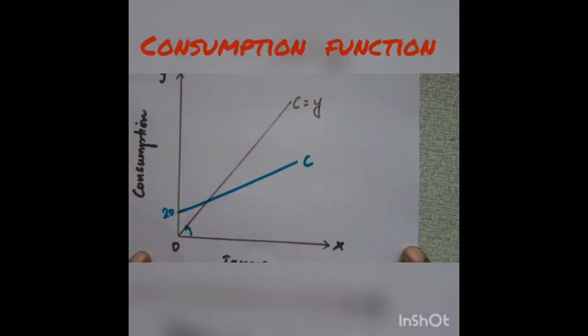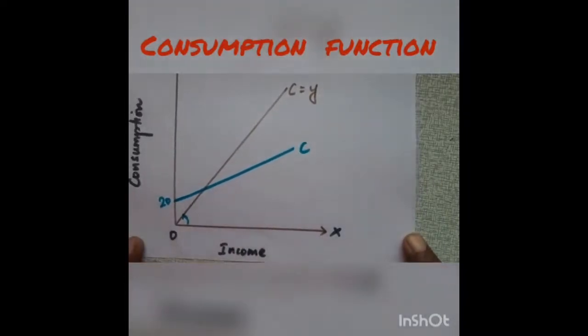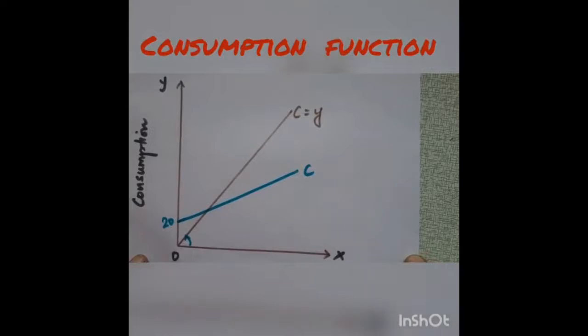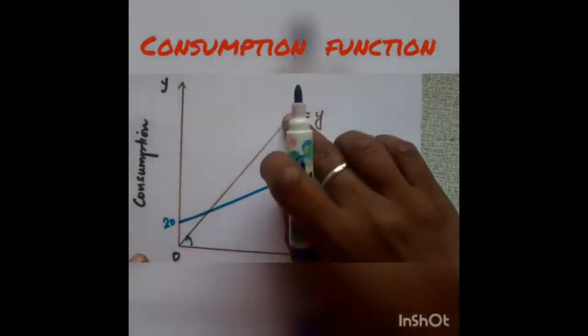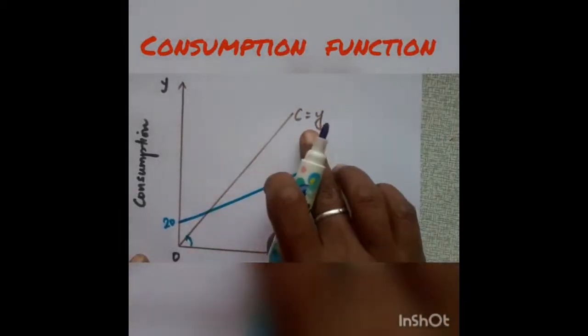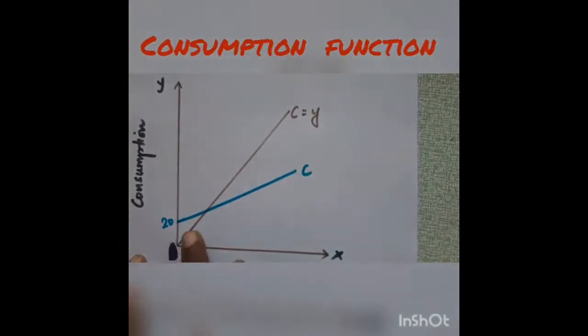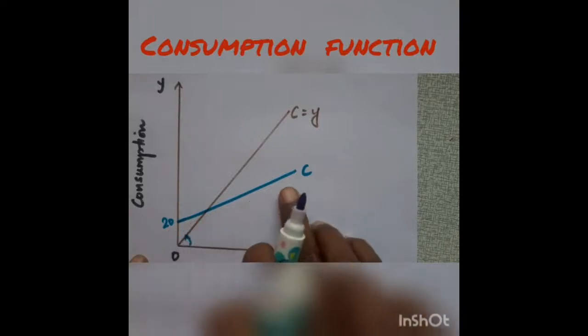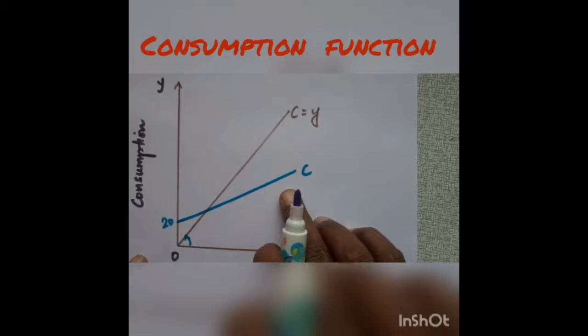Now let's look at the diagram. In the x-axis we measure income and in the y-axis we measure consumption. And this is the 45-degree line. It shows that at any point on this line, income is equal to consumption. And this C is your consumption curve. It starts from 20 and this 20 is your autonomous consumption. It is a linear consumption function, meaning it increases by the same amount, that is 50 units. And it is an upward sloping curve. It shows it is an increasing function of income. If income increases, consumption also increases.